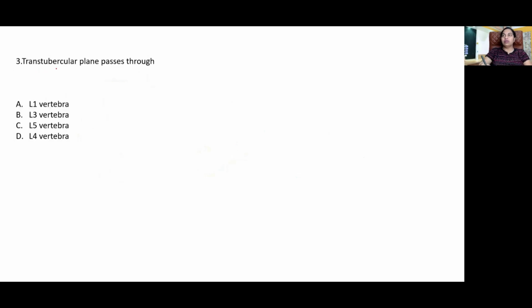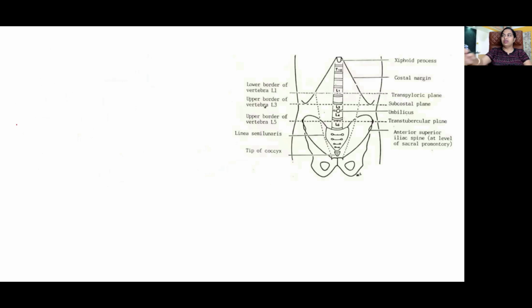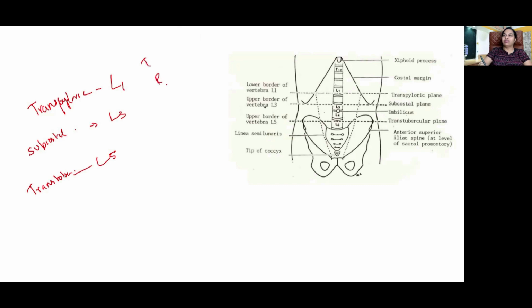The transtubercular plane passes through. What is the correct answer? Option C. So the transpyloric plane passes through the lower border of L1. Subcostal plane, upper part of L3. And transtubercular plane, upper part of L5. What are the events taking place at the transpyloric plane?